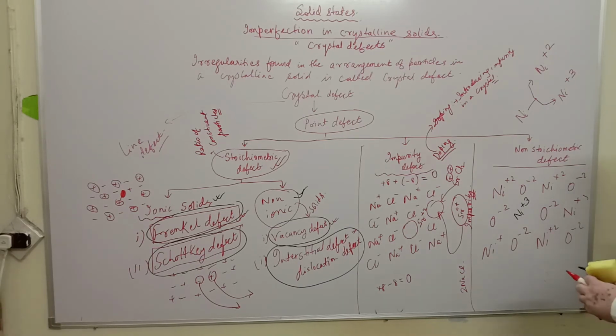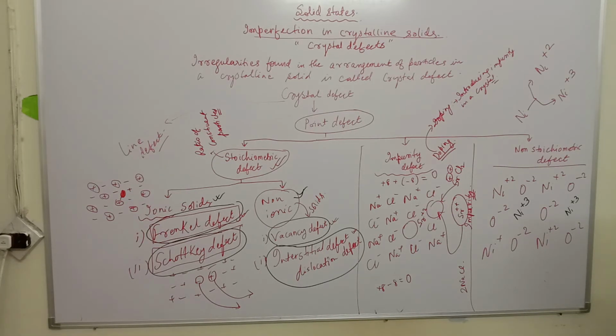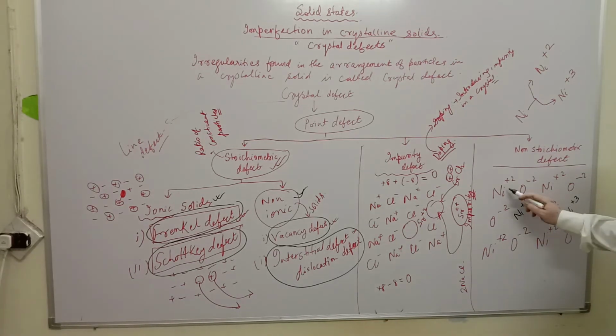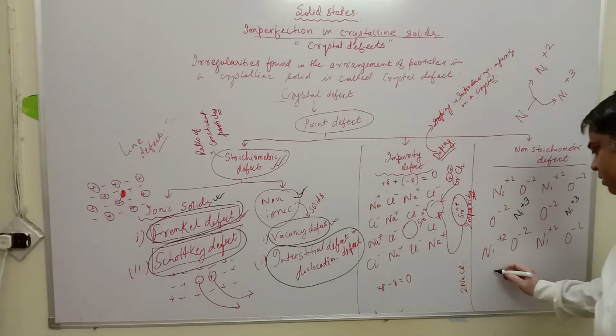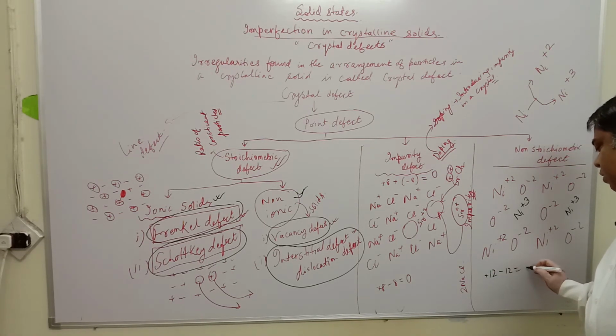If another nickel also becomes +3, so 2 positive charges will become excess in this. Earlier how many positive charges were there? Earlier it was 1, 2, 3, 4, 5, 6. So 12 positive charges and 12 negative charges. So earlier +12 and -12 it was equal to 0.